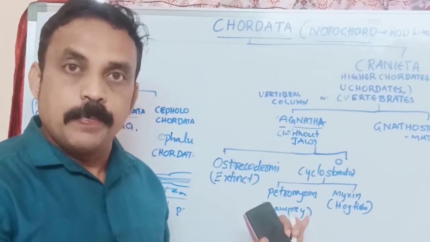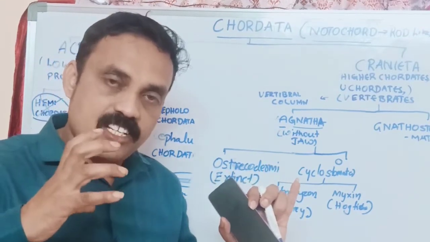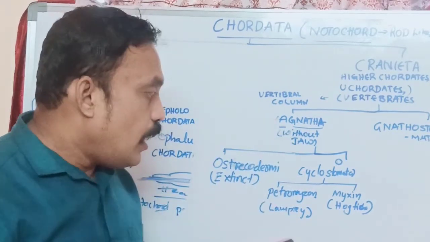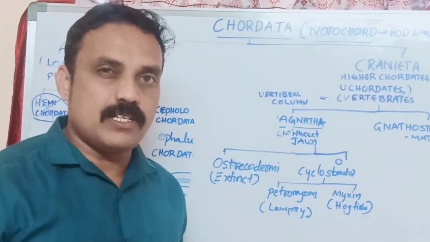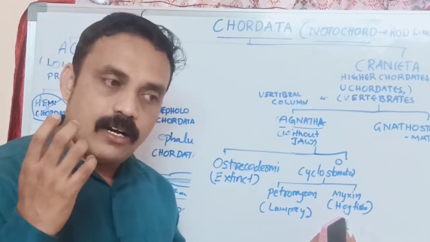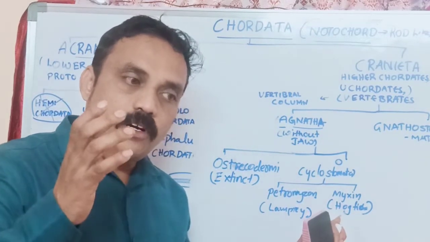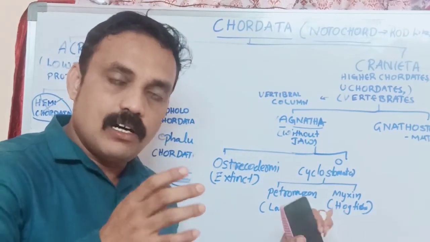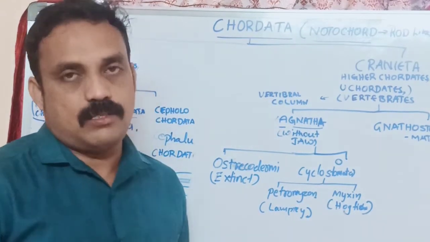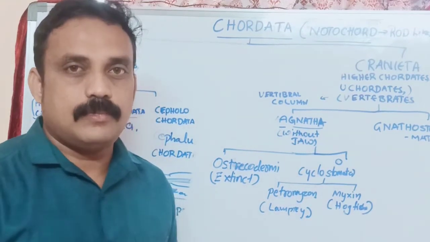Later we will discuss again. Petromyzon sanguivorous is a parasite that depends only on living bodies. And Myxine, the hagfishes, are scavengers. Scavengers feed on dead fishes and organisms, cleaning dead bodies.